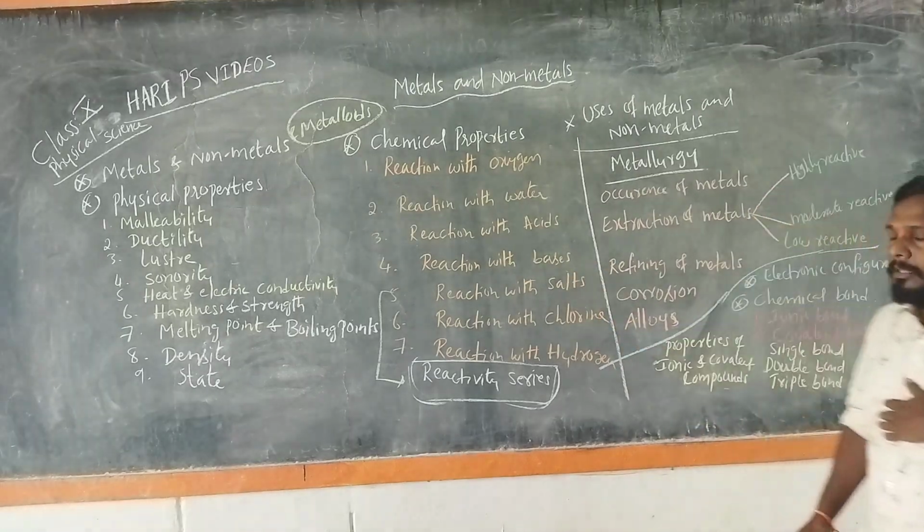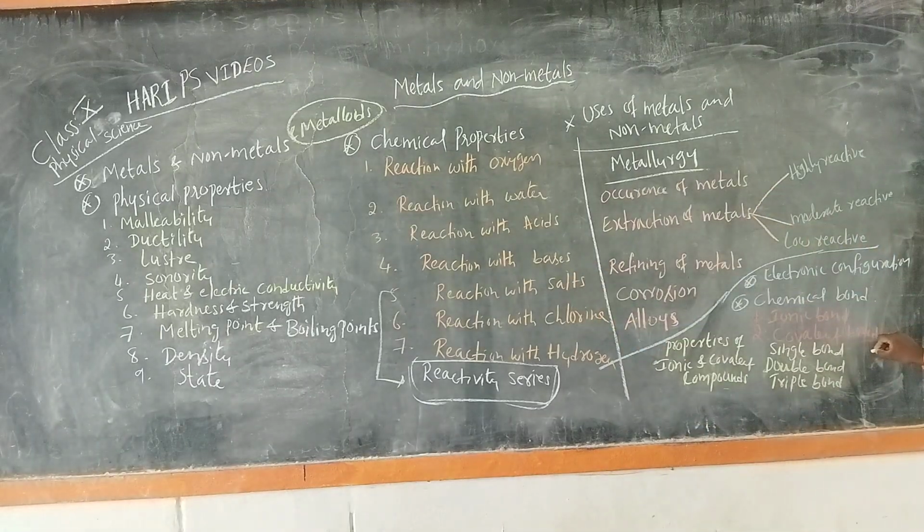In the other part, we also discuss why these metals and non-metals are reactive, and why many compounds or molecules are formed using metals and non-metals. How the compounds or molecules are formed, we can consider as the topic of chemical bonding.